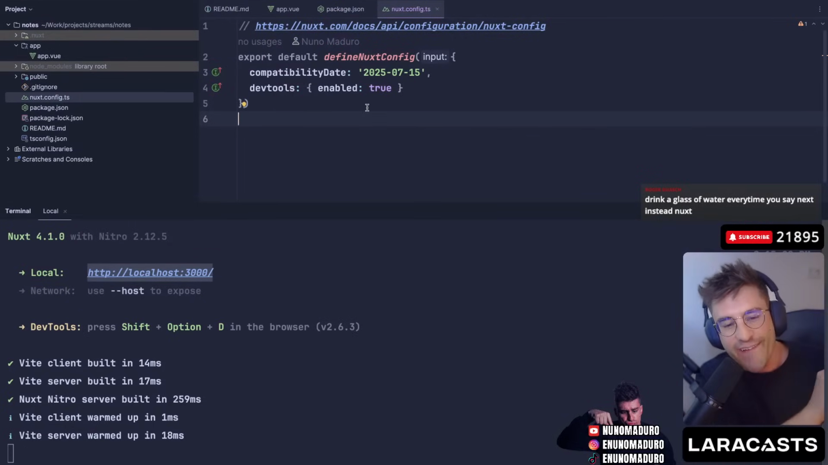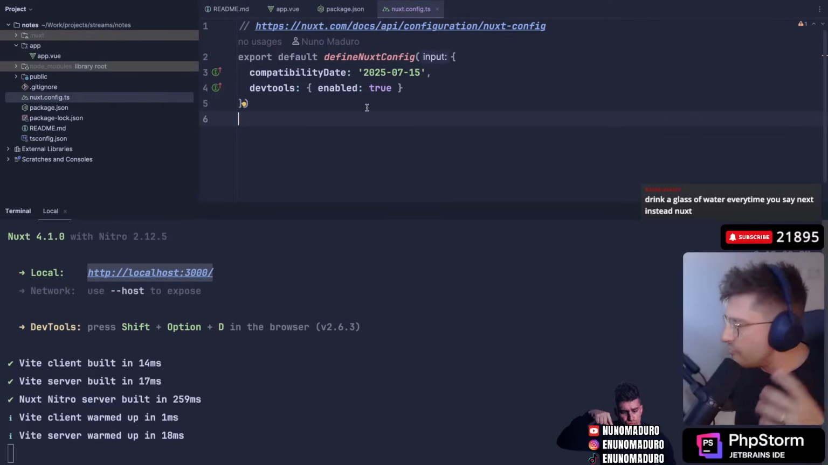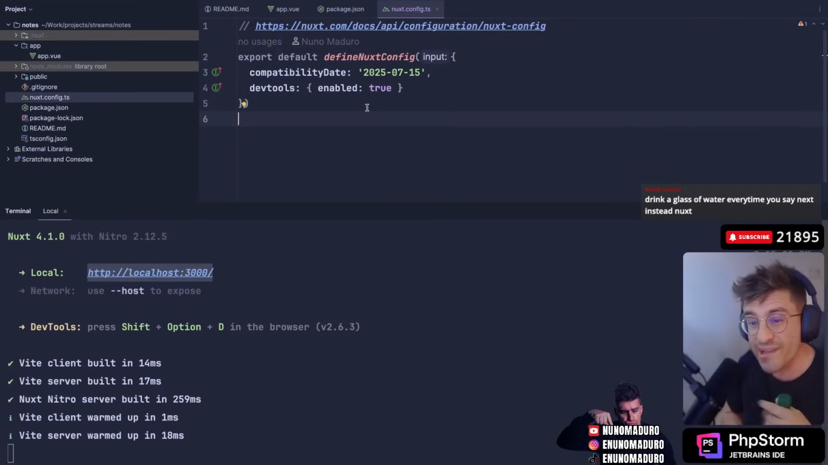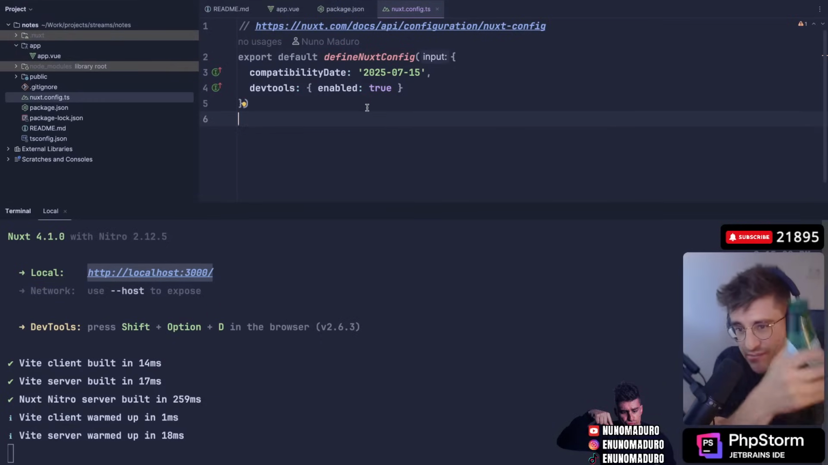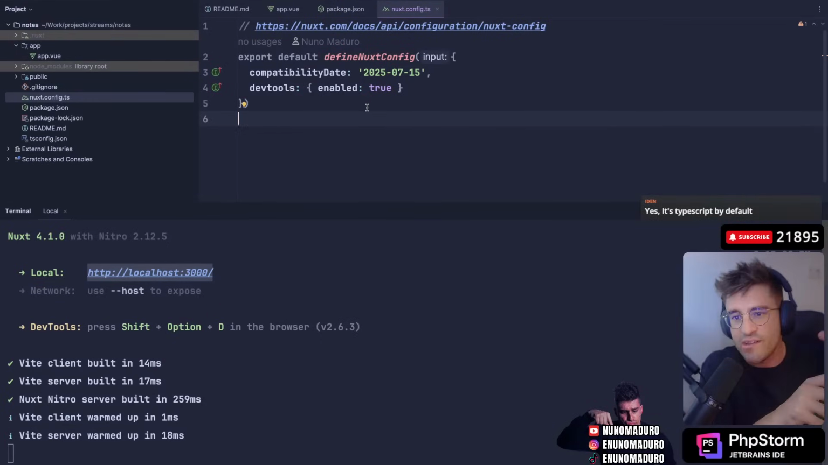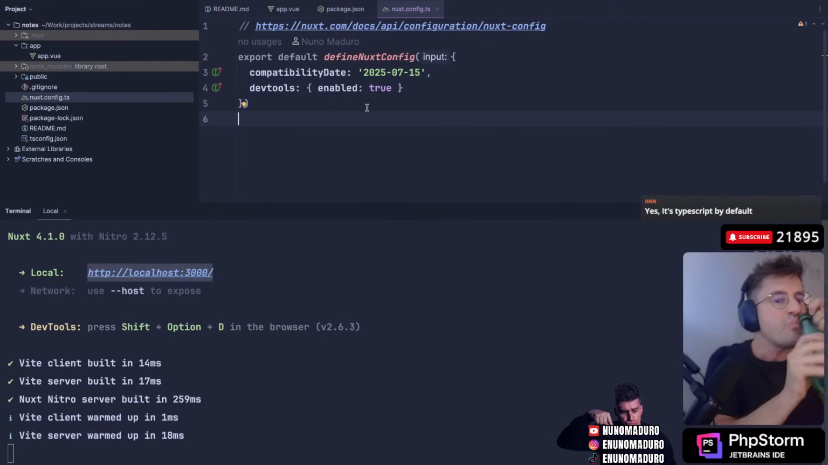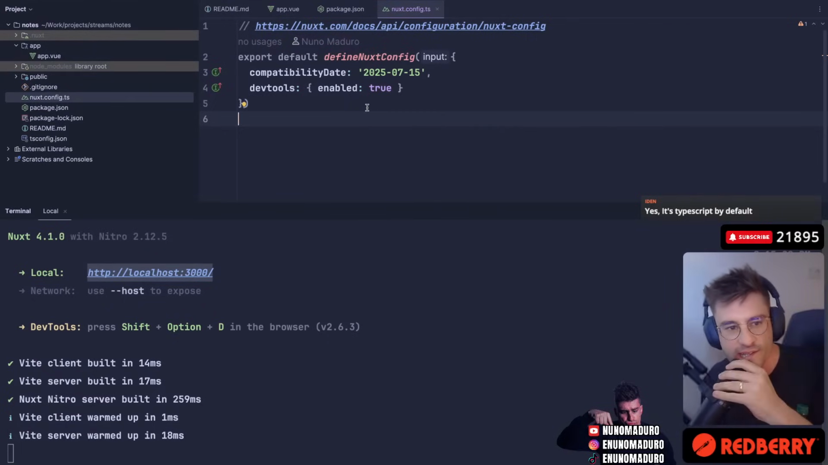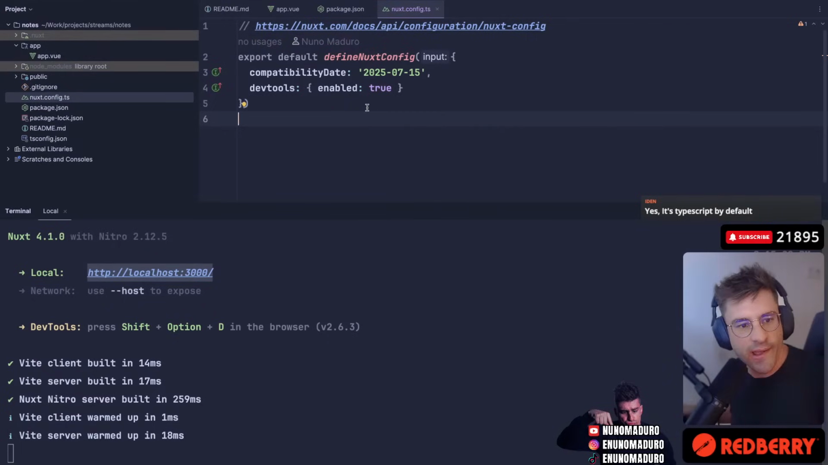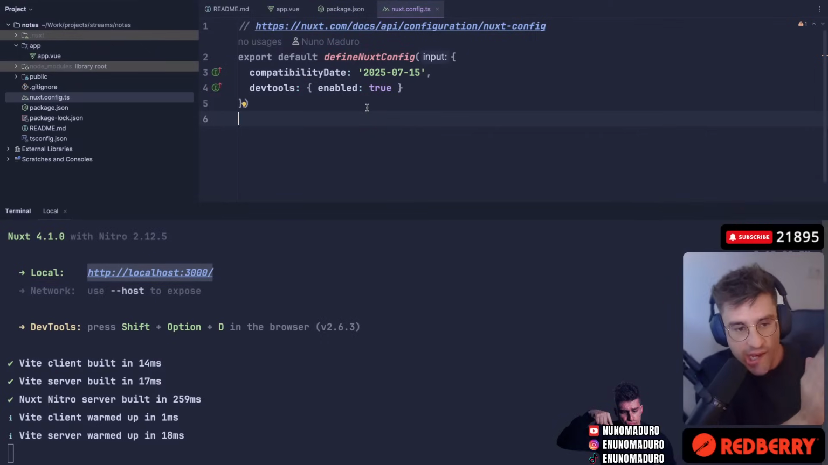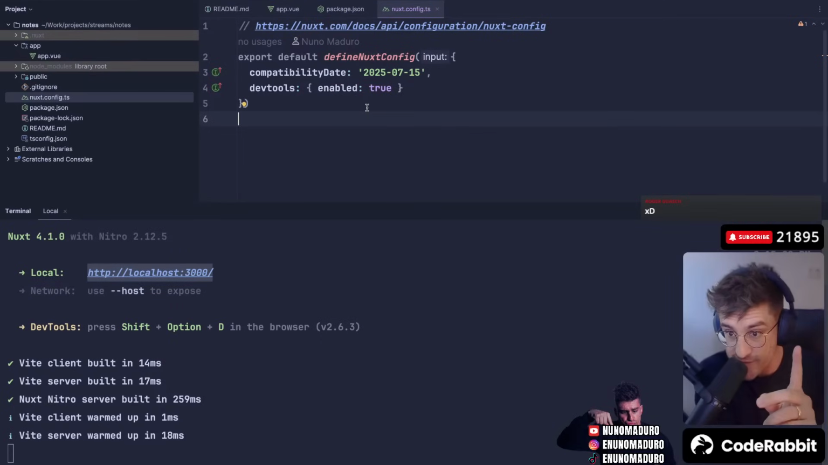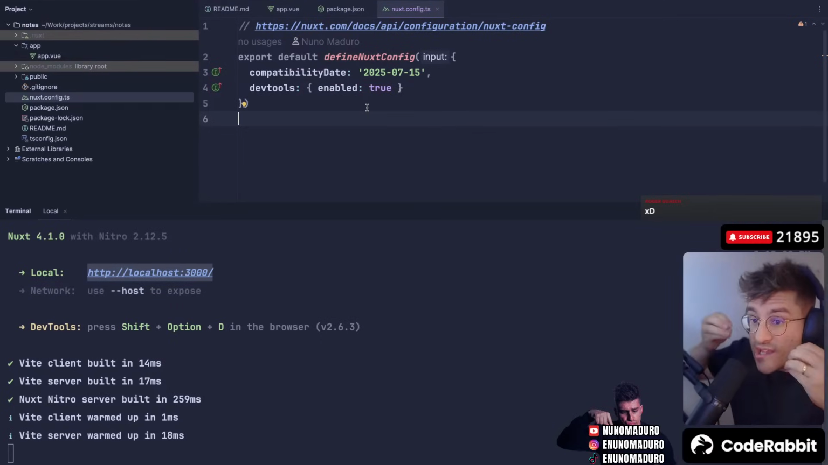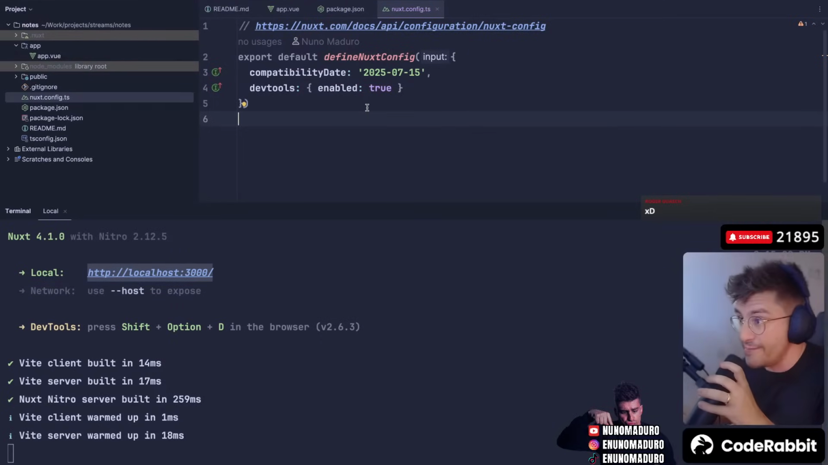Drink a glass of water every time you say Next instead of Nuxt. I know. They're so similar, man, and I have this problem in my head. I'm going to drink it anyways, chat. It's TypeScript by default, Eden is saying. Interesting. Pick and Flow is saying the following. Isn't Nuxt for Vue what Next.js is for React? Correct. In theory. I'm not an expert, so I have no idea.